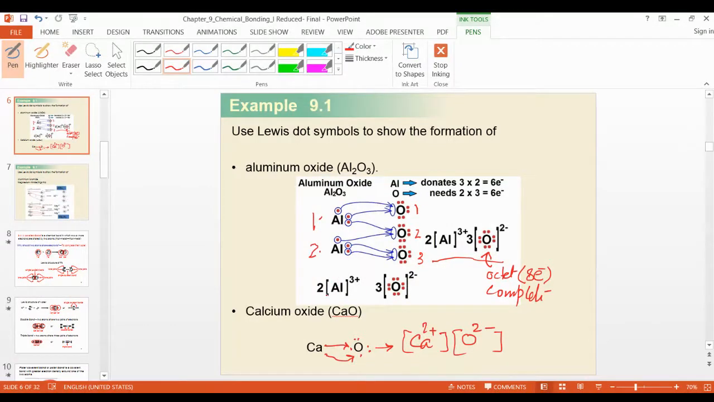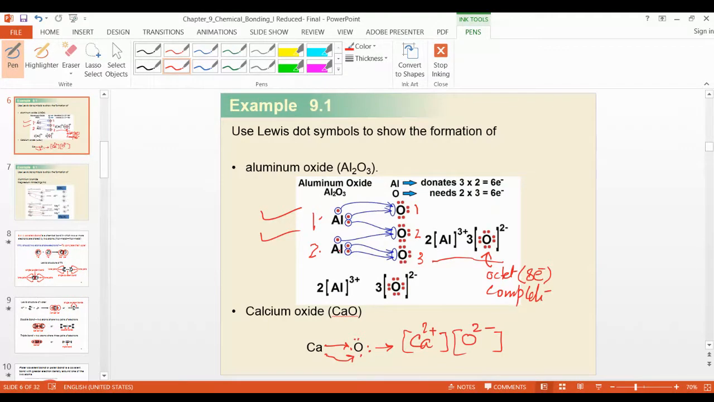So you can write here in this way: 2Al 3 plus and 3O minus. This is the way, but this is very important. This you have to show whenever the question is there. Then the last, how you will receive and how you will gain and how you will leave, how you will give, how many electrons you give.